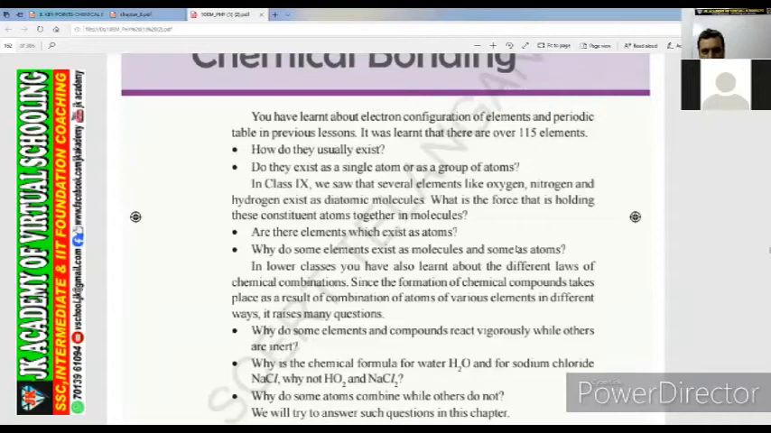That there are over 115 elements. In the previous class I explained the periodic table. In that one, how many elements are there? 117 elements are there, and we practiced that periodic table near about 10 times, right? I told you to draw the periodic table on a big chart and paste it in your drawing room, sleeping room, wherever you sit most of the time.